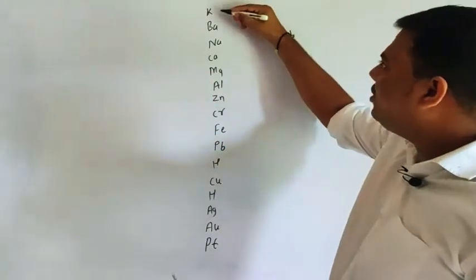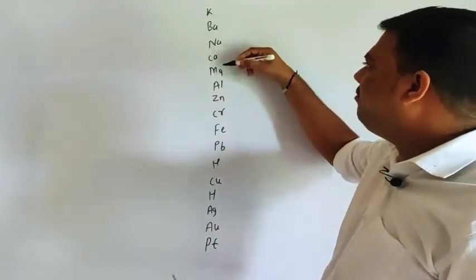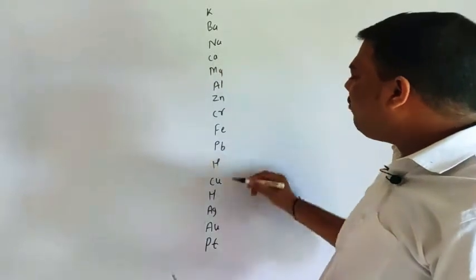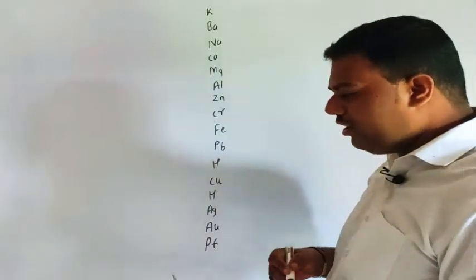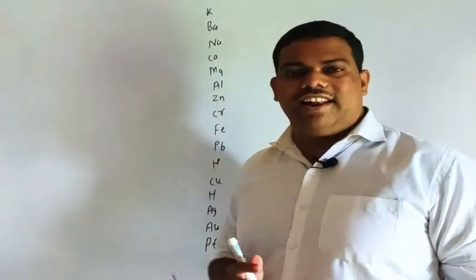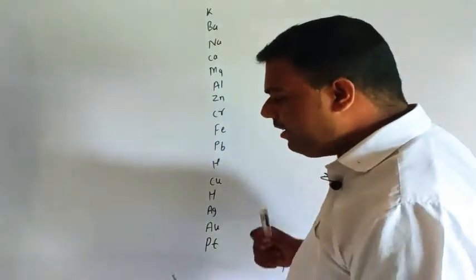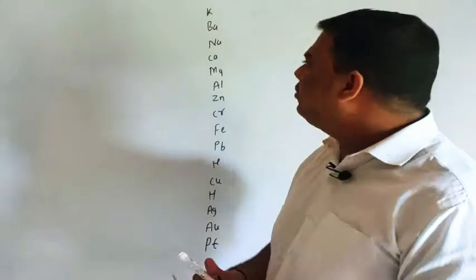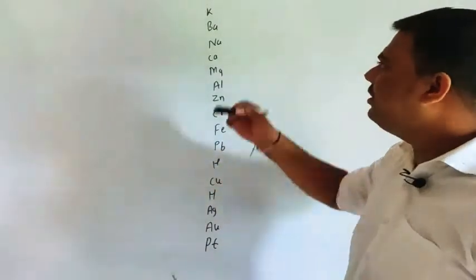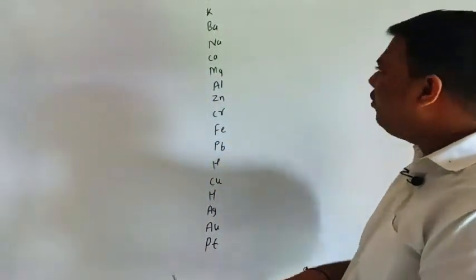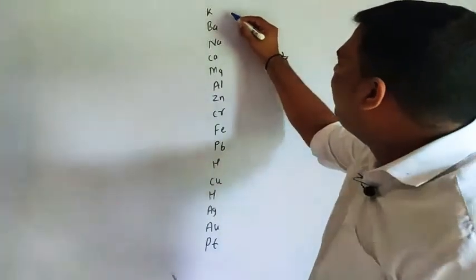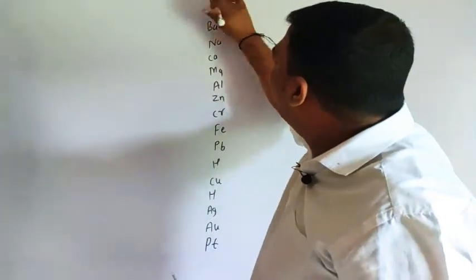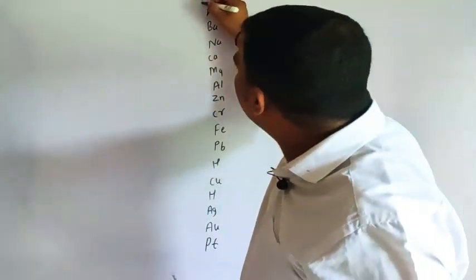Okay, once again we will see potassium. These are potassium, barium, sodium, calcium, magnesium. These are your activity series. The electropositive character decreases downward. Once again we will discuss this; with the name we can also write the symbols here.